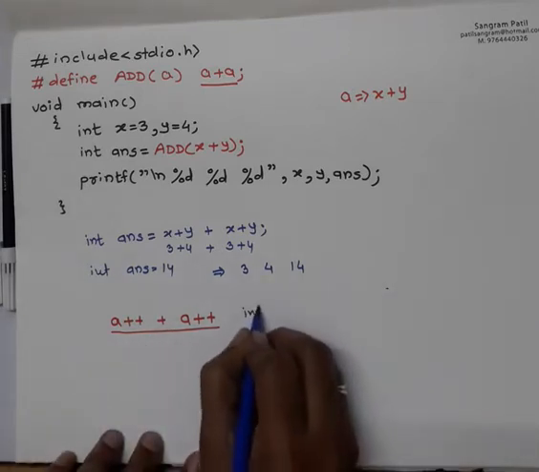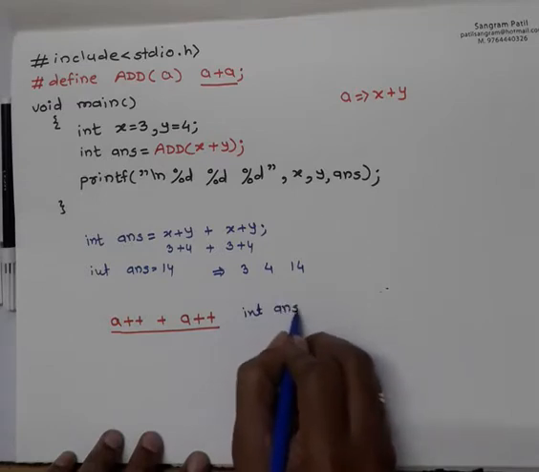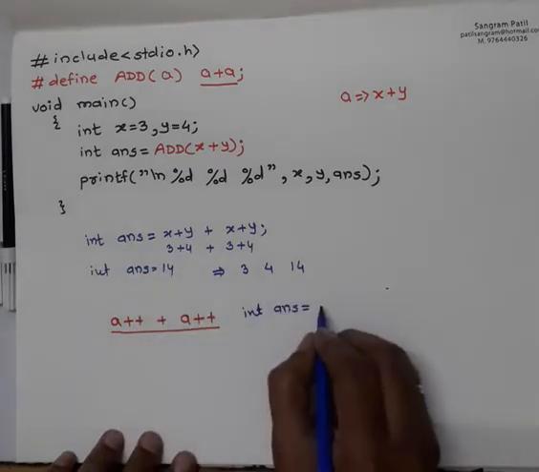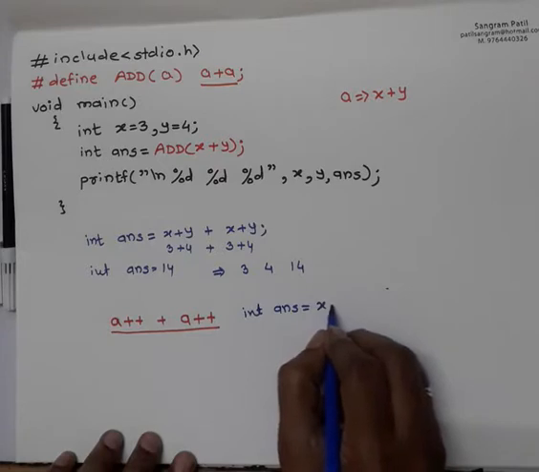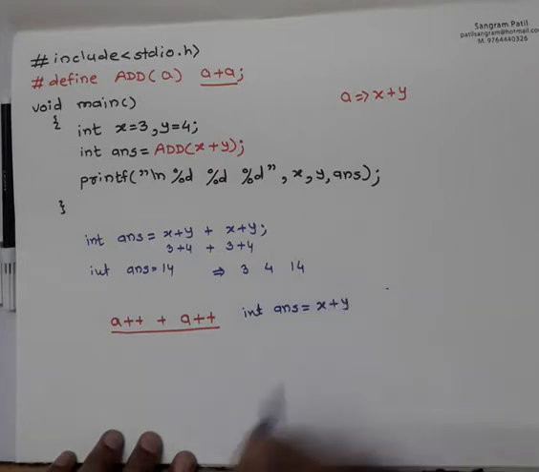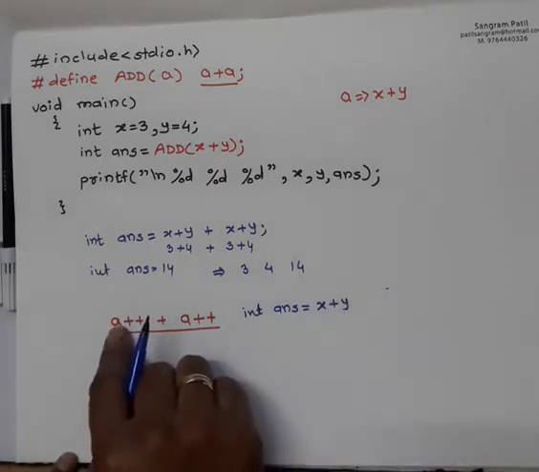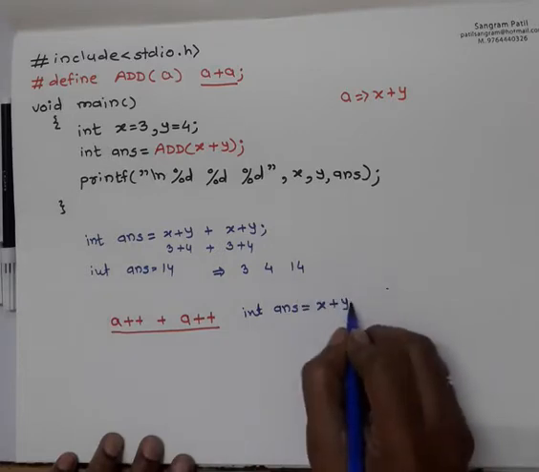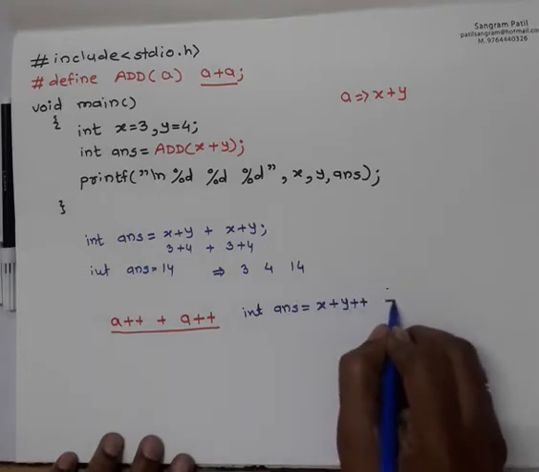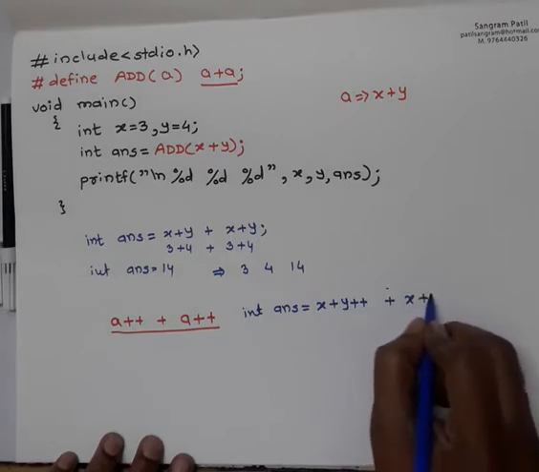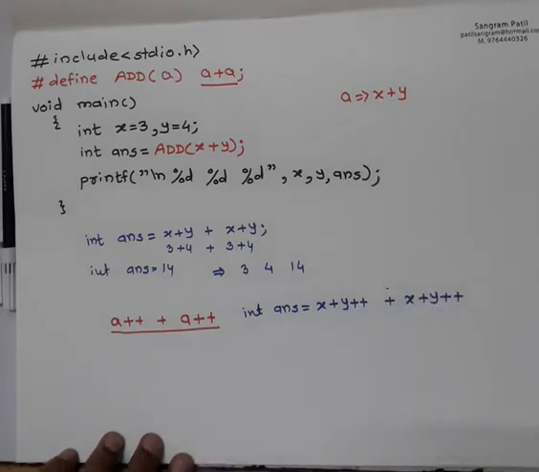So this will become integer answer equal to x plus y, which is your actual a, but now it becomes x plus y plus plus plus x plus y plus plus.